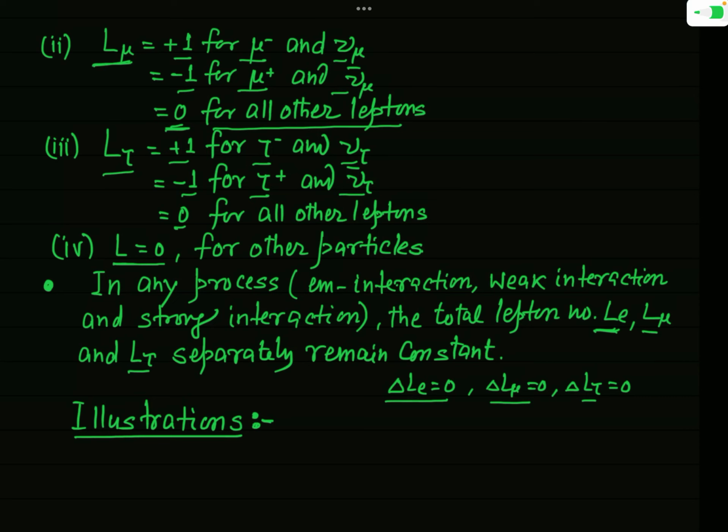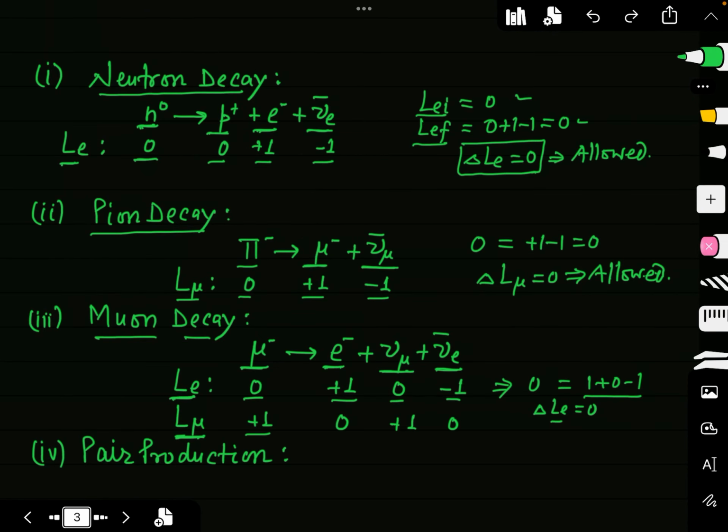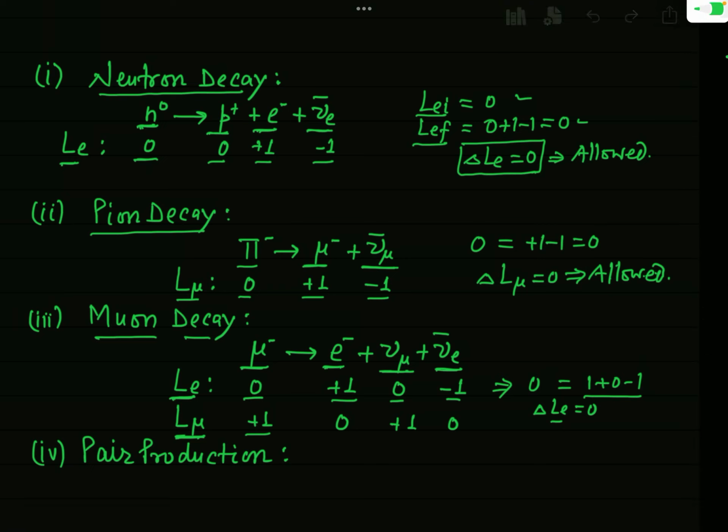So from this fact you can write that L mu for e minus will be 0, and nu mu, the neutrino corresponding to mu, will be equal to plus 1, and nu e bar, the anti-neutrino corresponding to electron, will have L mu equal to 0.